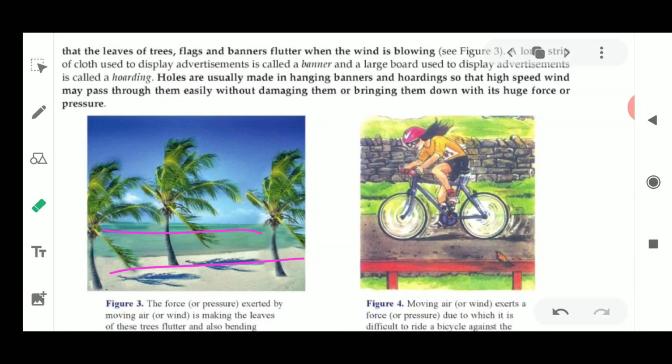Similarly, you have this experience when you are riding a bicycle.